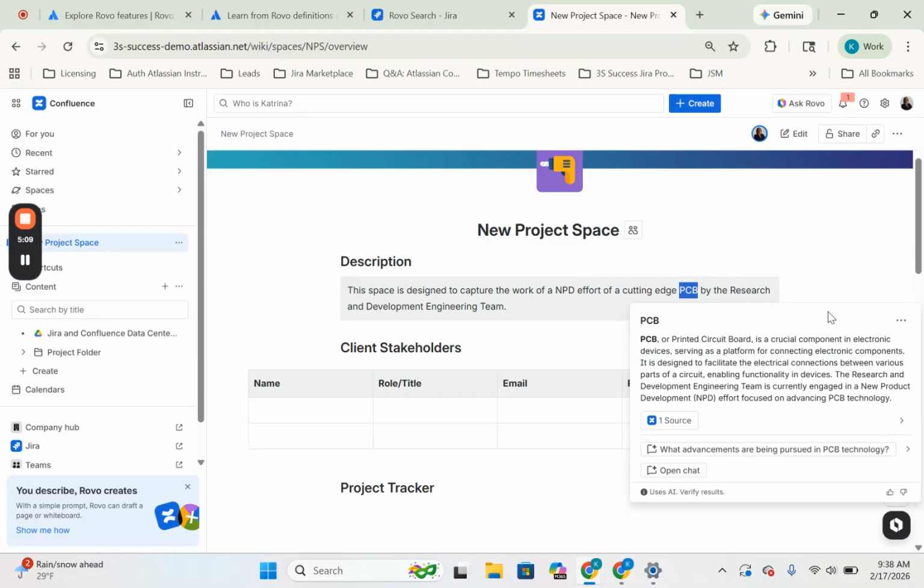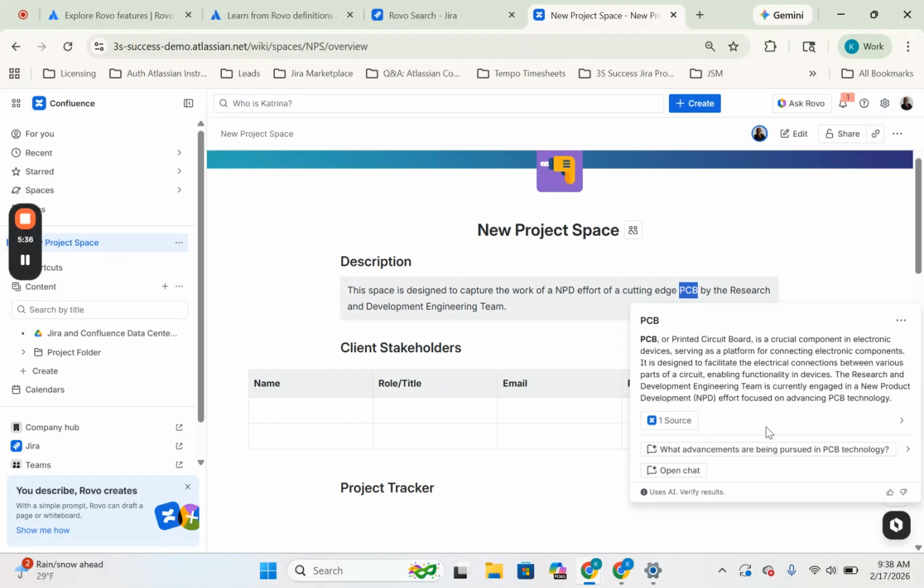So it says PCB, or printed circuit board, is a crucial component in electronic devices, serving as a platform for connecting electronic components. It is designed to facilitate the electrical connections between various parts of a circuit, enabling functionality in devices. The research and development engineering team is currently engaged in a new product development effort focused on advancing PCB technology. Again, you can click and edit. You can look at what source in Confluence it's pulling from.